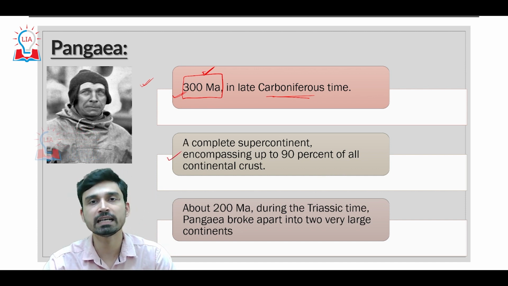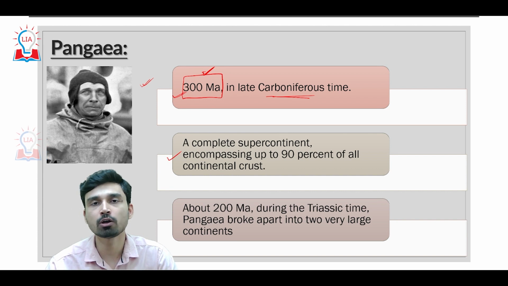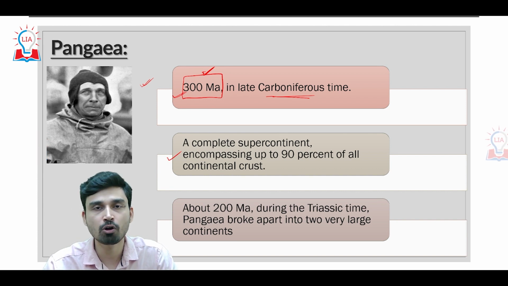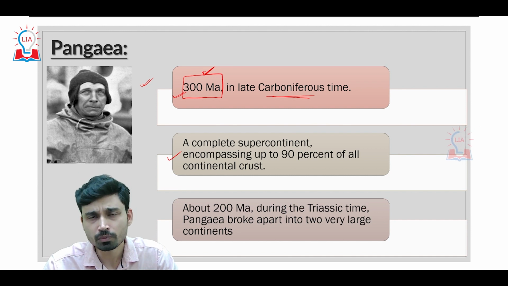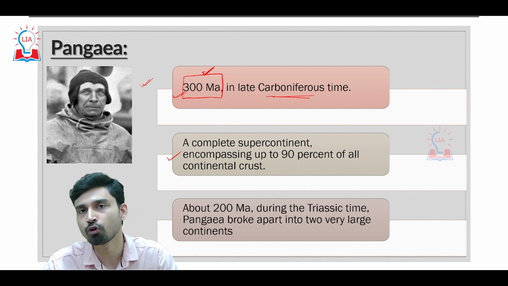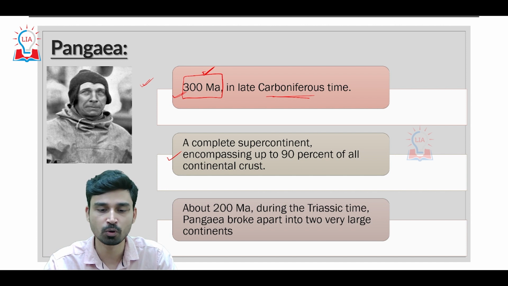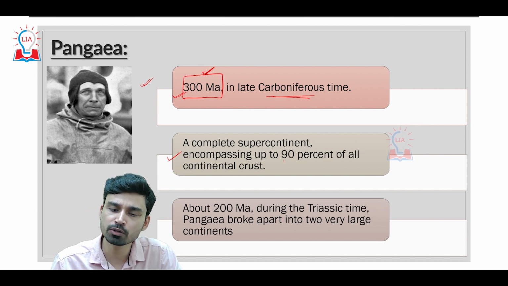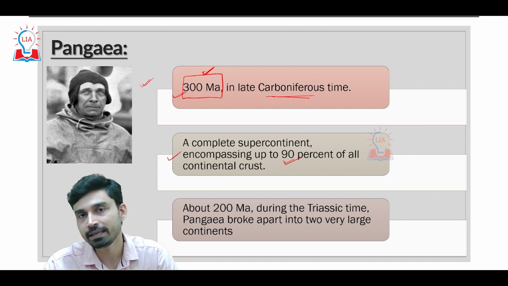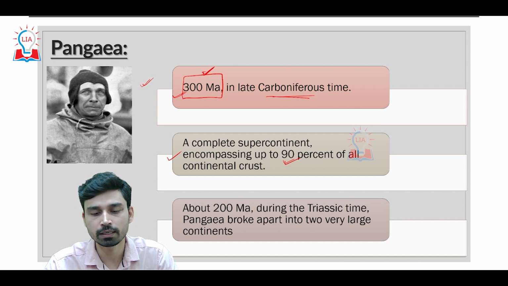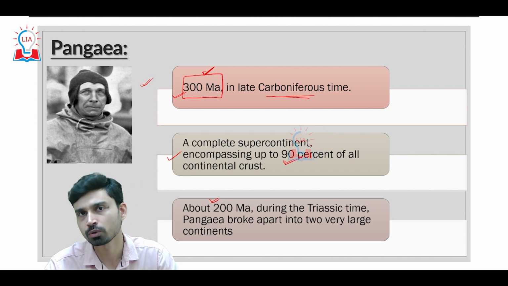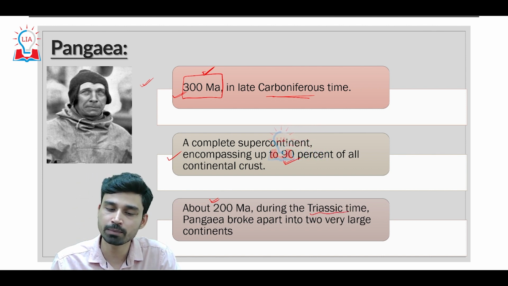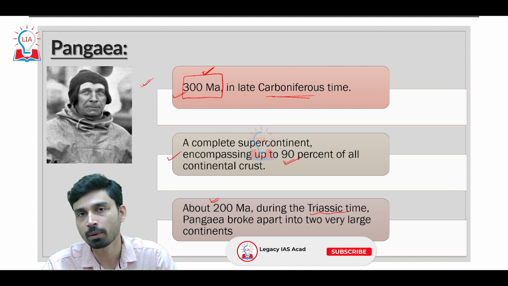All the land masses that we see on the earth today, all the continents that we see on the earth today, the 7 continents which we have today, and the 5 oceans that we see across, were all basically merged together to form a single supercontinent, a single super ocean, and they used to encompass almost 90% of the entire continental crust of the earth. However, due to various forces, somewhere around 200 million years ago from now, what we refer to today as the Triassic time period, Pangea started to break apart.